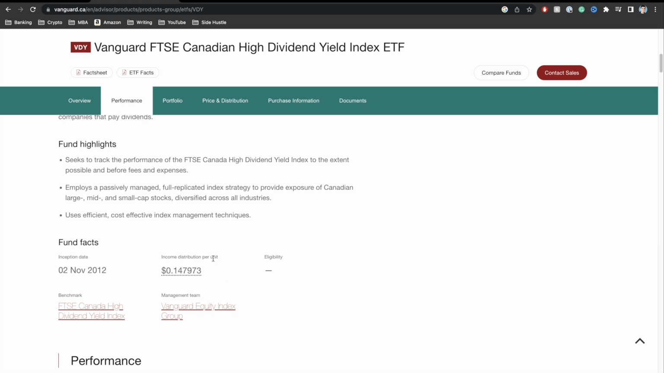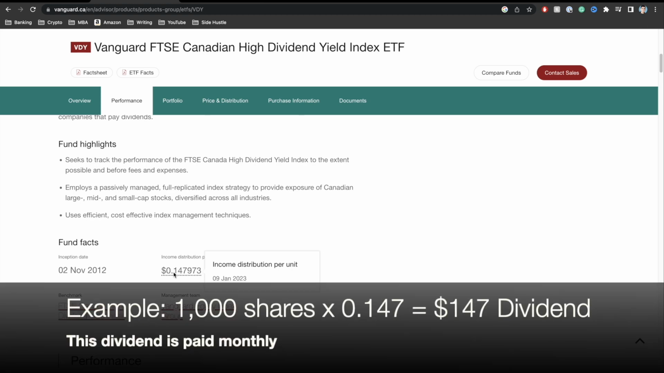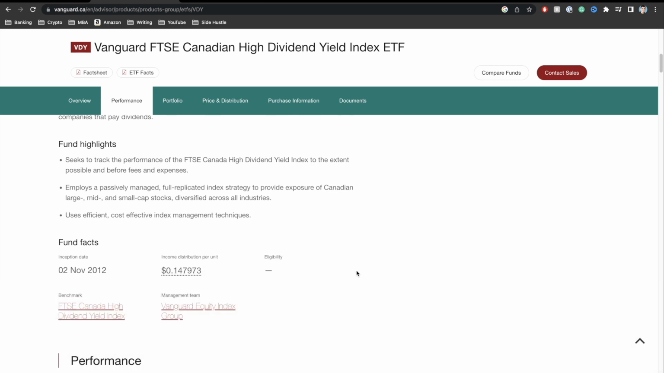Now, if we scroll down over here, we can see the income distribution per unit, which essentially means that for every share that you own, this is how much you will make. So they'll give you 0.15 in payment. So once again, if you own like 1,000 shares, that's about $150 or so you'll get every month into your investment account. Okay, so that's what this is over here.